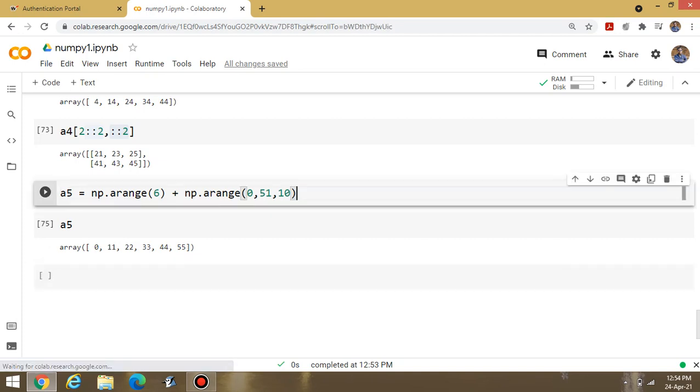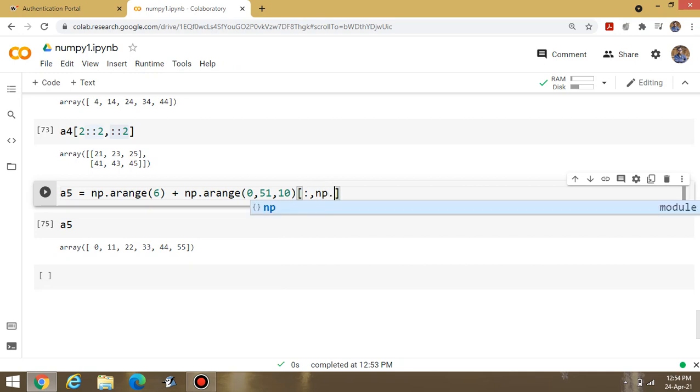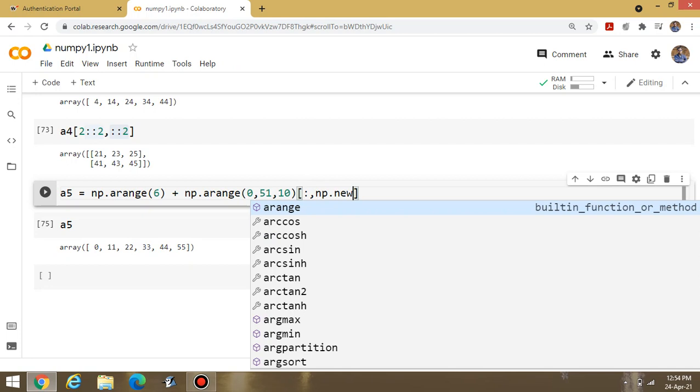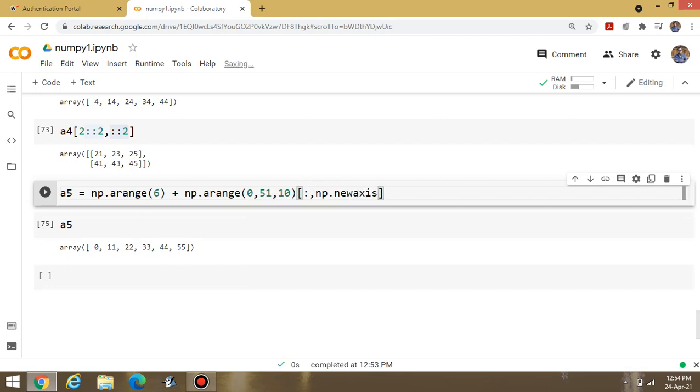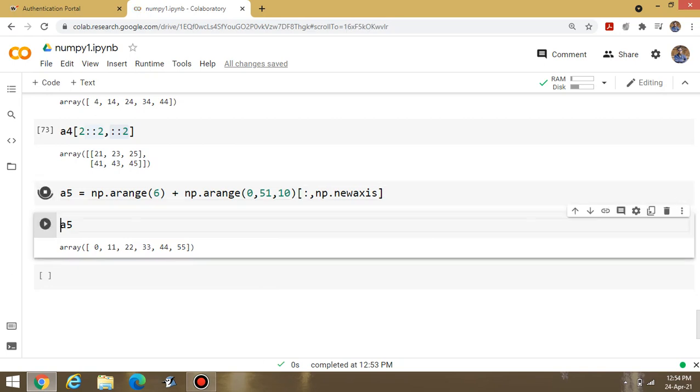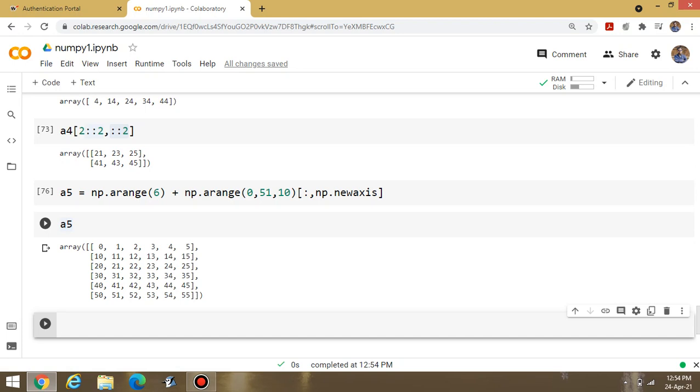But in the second case, it will pick all the values and I am setting them to a new axis, np.newaxis. I am setting it to a new axis. Now execute this one. What will you see? Look at this one. What is the meaning of this?